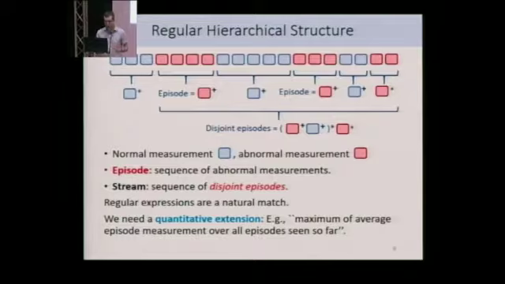So here, the first level of grouping would be to define an episode as a sequence of abnormal measurements. But then at a higher level, the entire stream should be viewed as a sequence of disjoint episodes. And I argue that regular expressions are a very natural match in order to describe this hierarchical decomposition of the stream into disjoint episodes. But we also need some kind of quantitative extension of regular expressions in order to be able to express computations such as what is the maximum of the average episode measurement of all episodes, over all episodes we have seen so far.